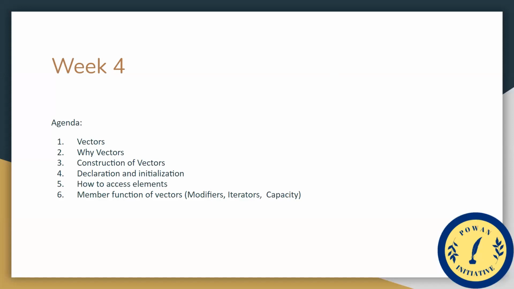This is week 4, day 1, and we are going to talk about vectors: why we are using vectors, how we can construct them, how to declare and initialize vectors and access elements in them, and some member functions of vectors like modifiers, iterators, capacity, etc. Okay, so let's get started.